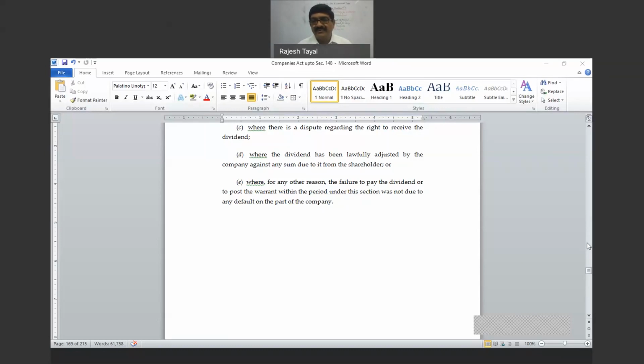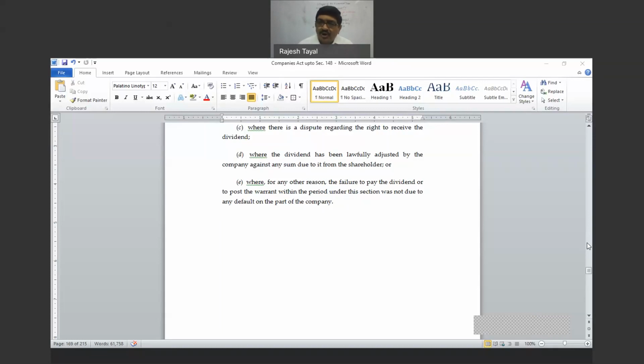Can dividend be paid proportionally to the amount paid up? Lakshmi, I think you missed some class. There was a chapter of share capital in which it was clearly mentioned that a company can make provisions in the articles for paying dividend on the basis of the amount paid up on the shares.